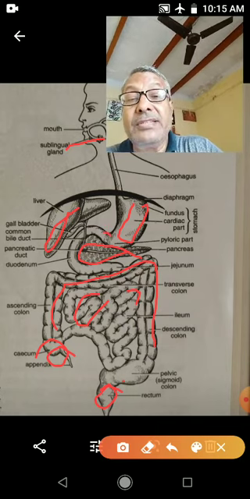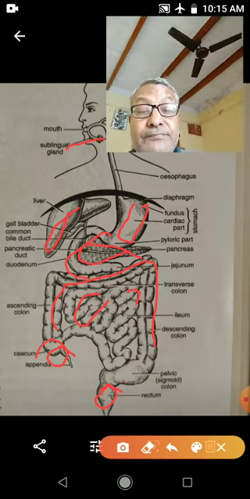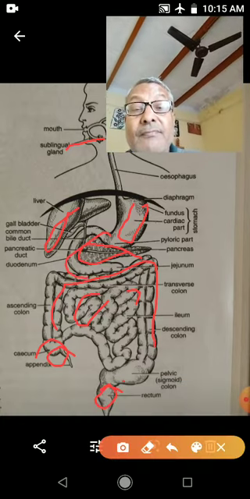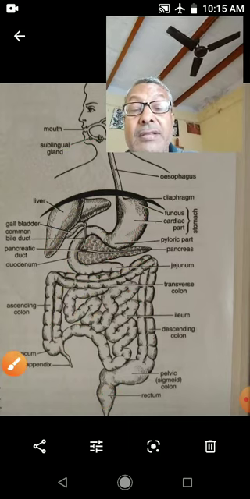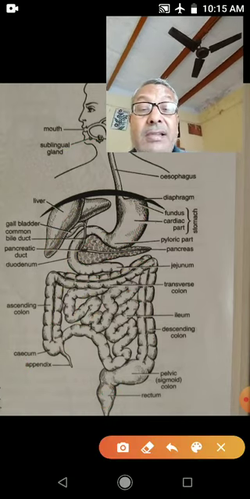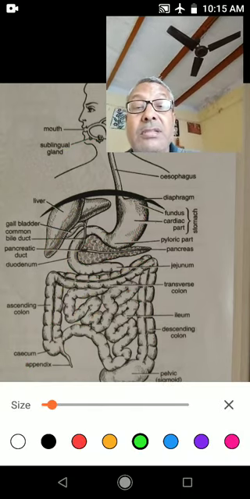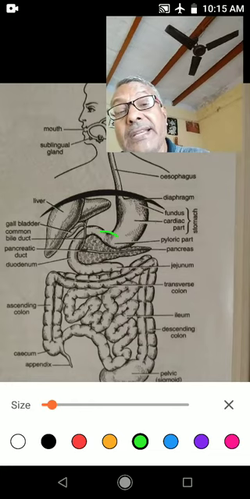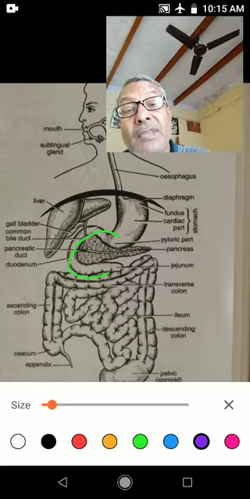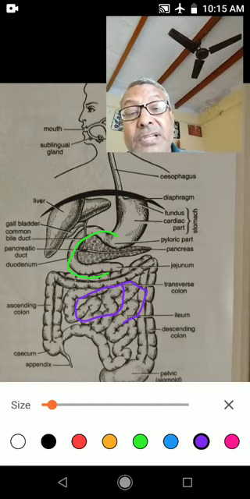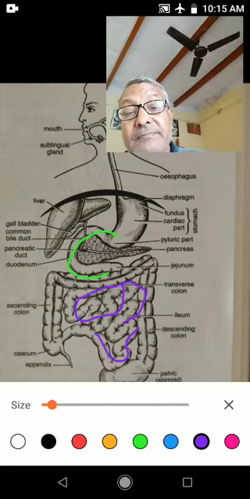And this portion is the duodenum. Again there is the jejunum, then the ileum.